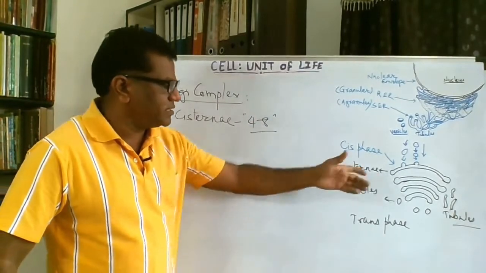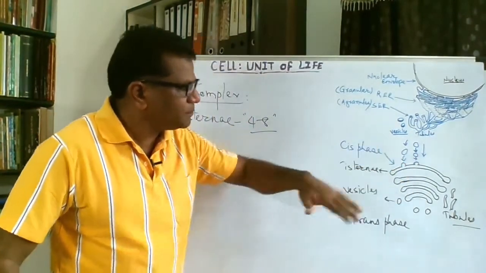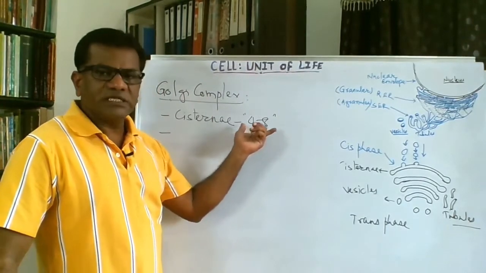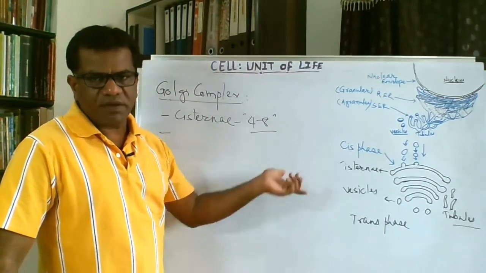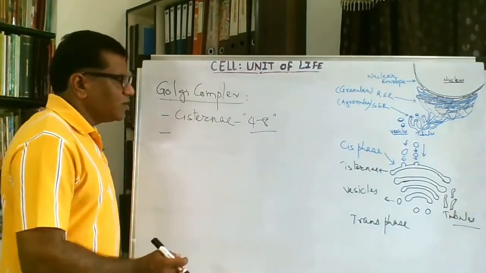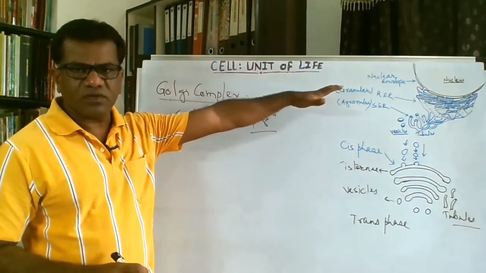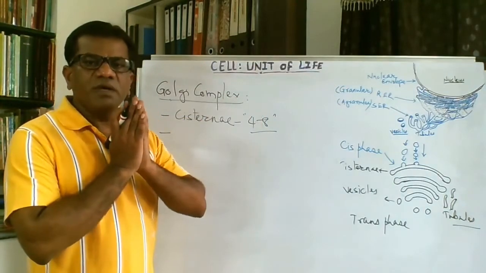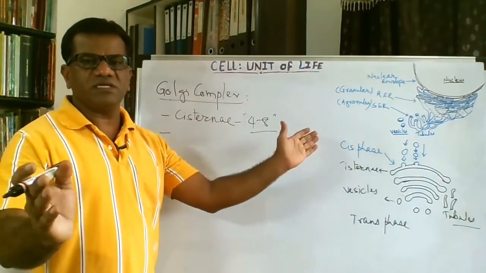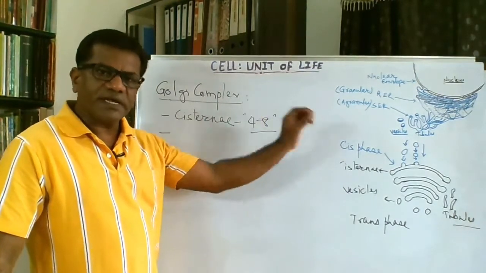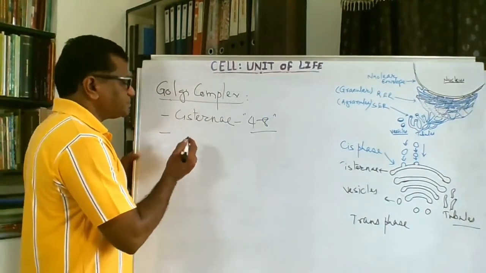But in many cases, you can see here in the figure, the stacks are present. In each stack, 4 to 8 cisternae are present. These are membrane bound sac-like structures with some lumen inside, not like the endoplasmic reticulum. Endoplasmic reticulum encloses a huge space of the cell, but here the space is limited. Though it is limited, it is definitely present there.